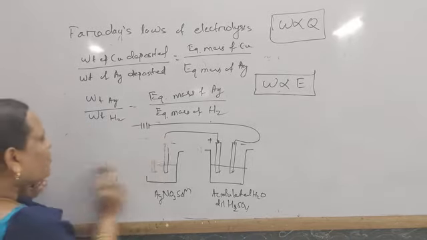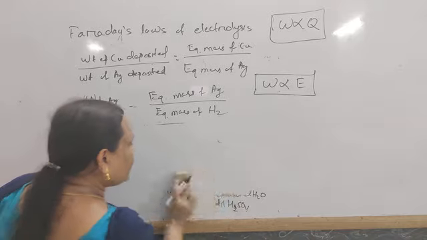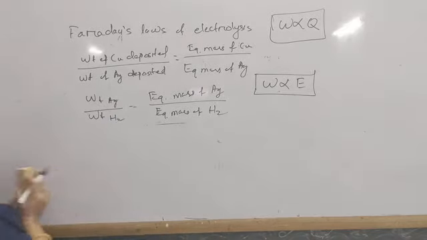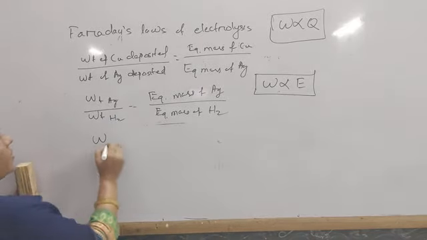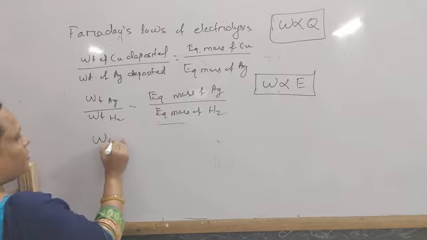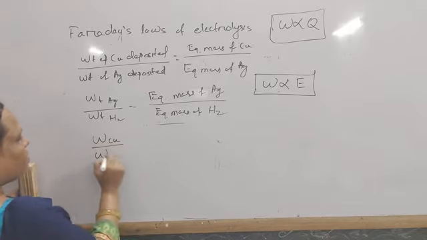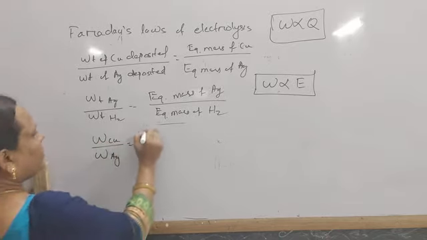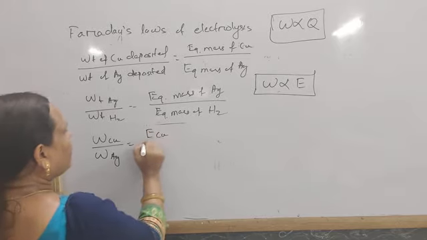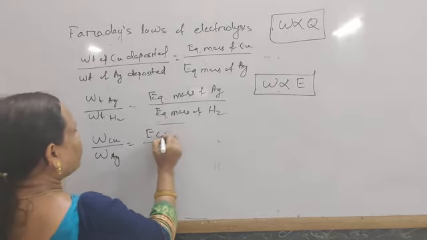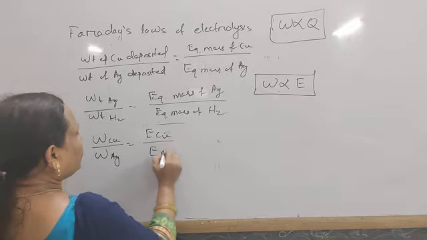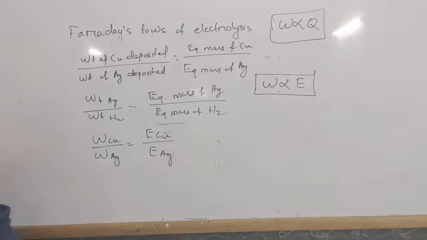Okay. So what do we get here? Suppose W Cu by W Ag equals equivalent mass of copper by equivalent mass of silver.